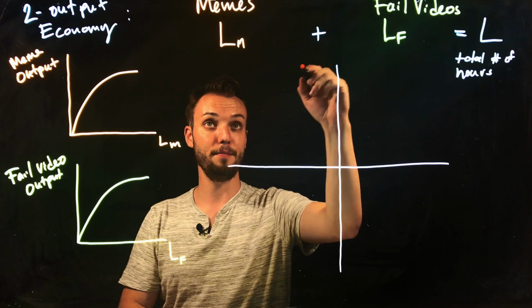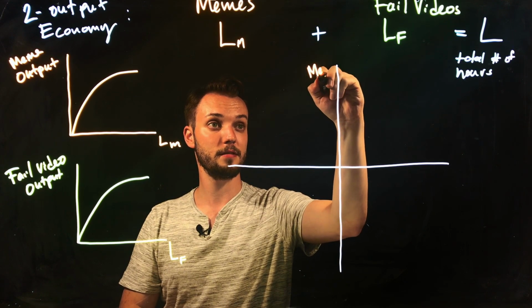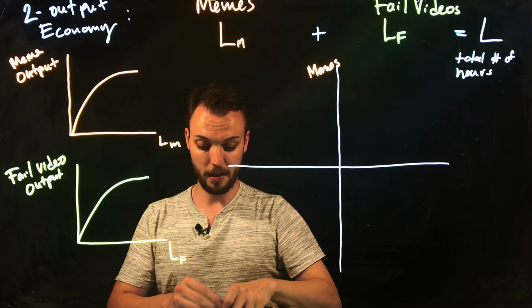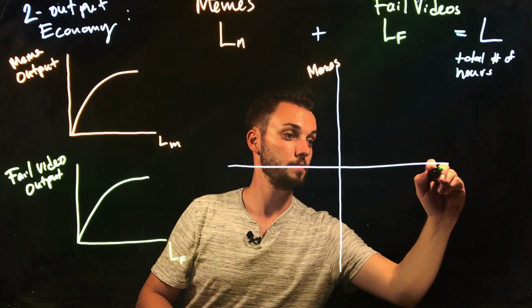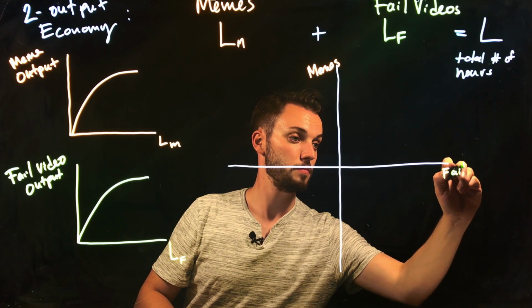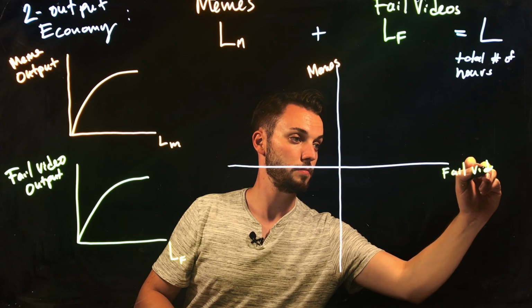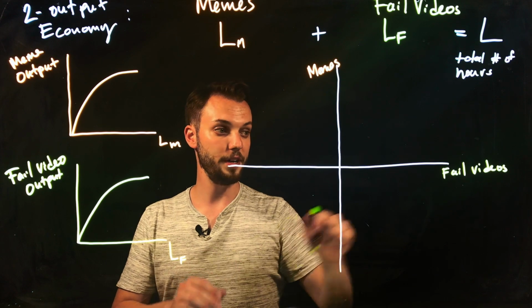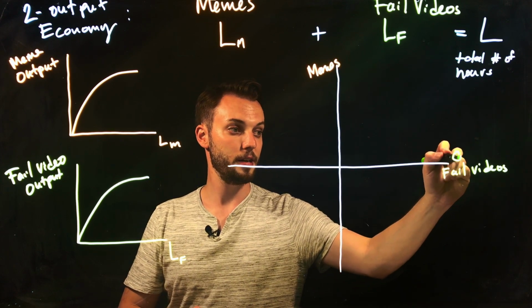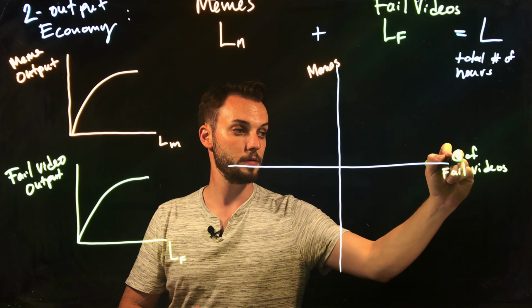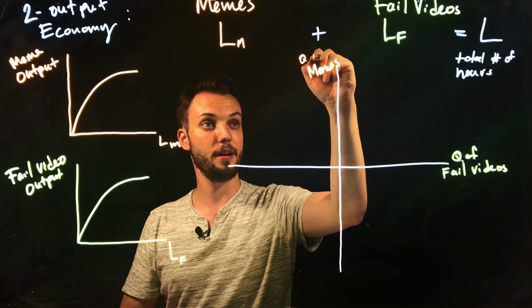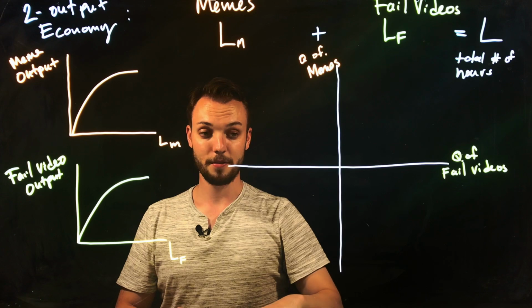Okay, so again, we're going to have memes and fail videos. Okay, so these are our quantities. So number of fail videos and the quantity number of memes.